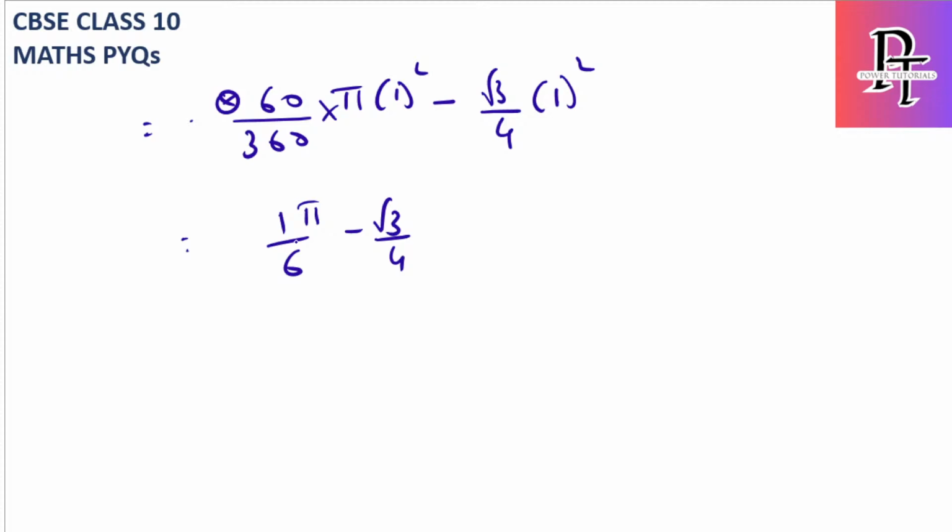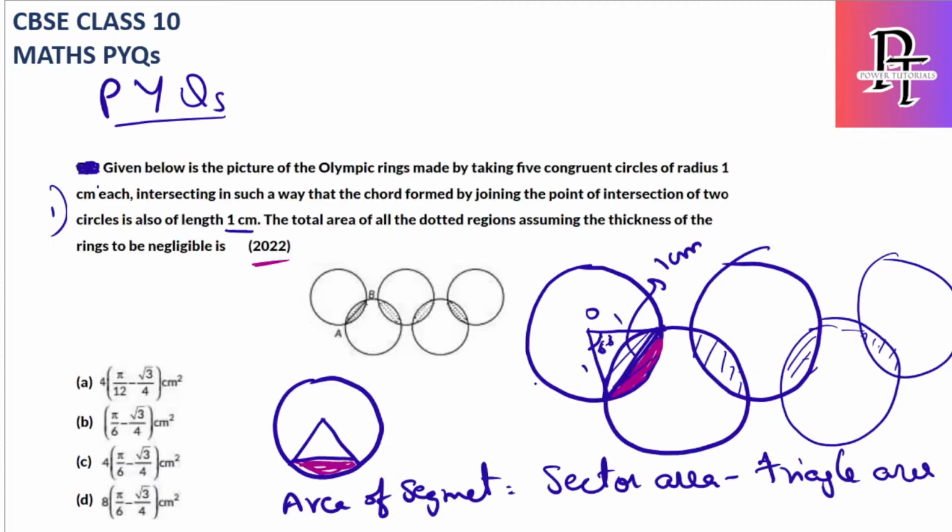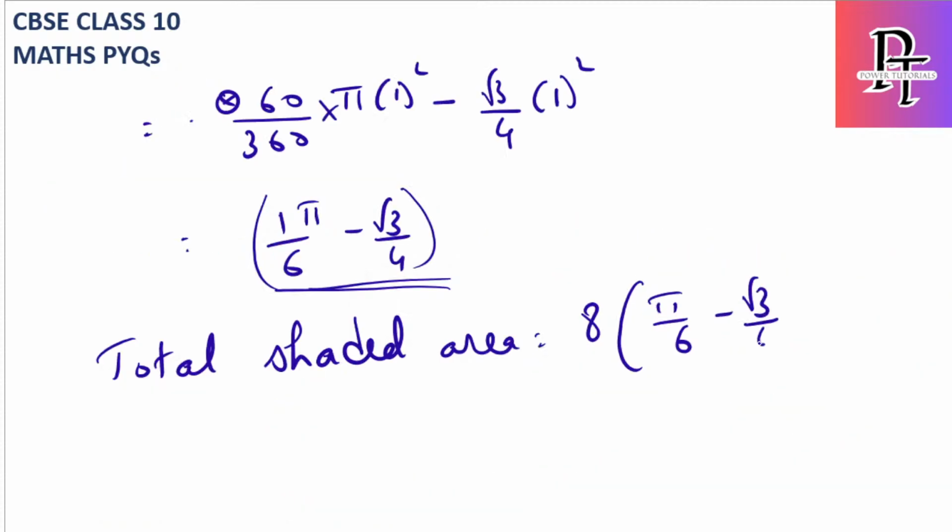This is the area of the pink part. But how many do I have here? The pink parts, if I count, 1, 2, 3, 4, 5, 6, 7, 8. So the total shaded area is equal to 8 times of pi by 6 minus root 3 by 4. This will be the final answer. As per the MCQ, it should be 8 into this one.